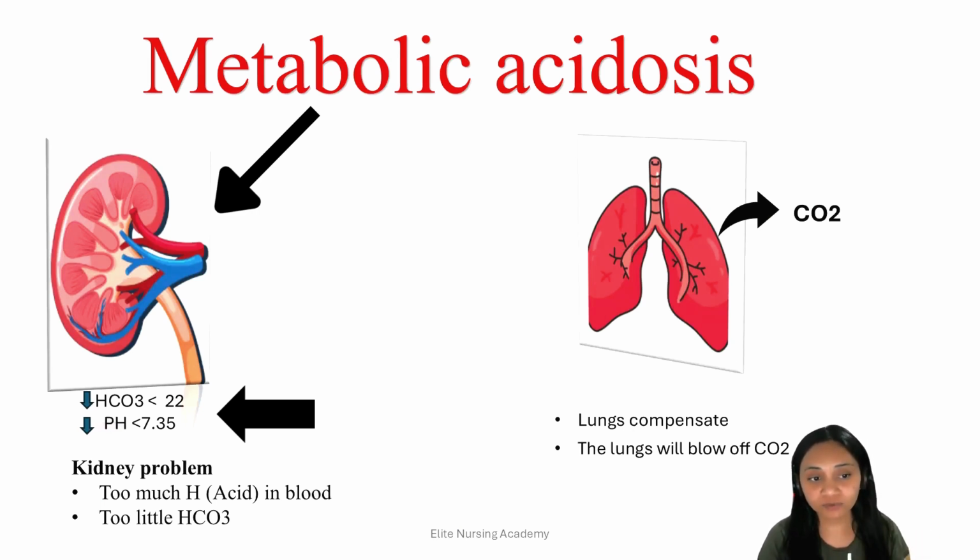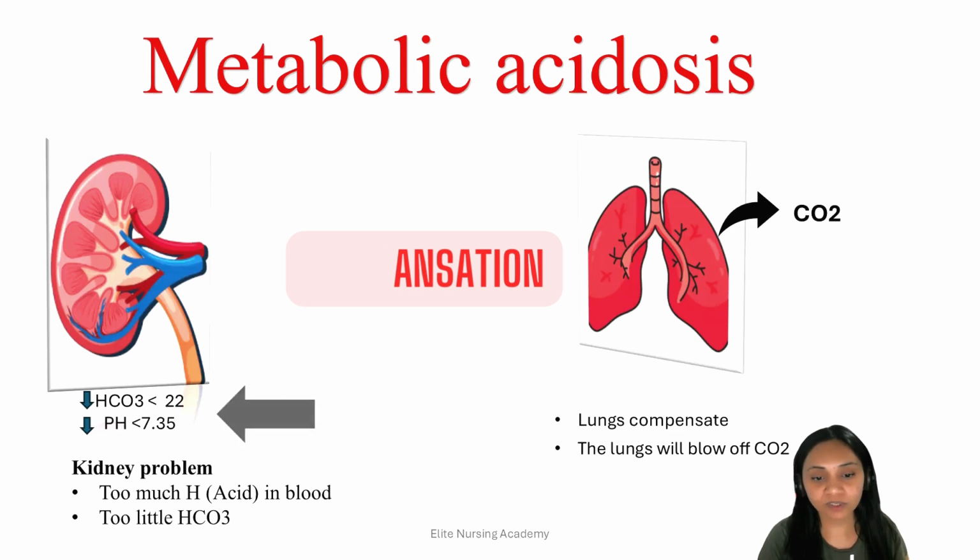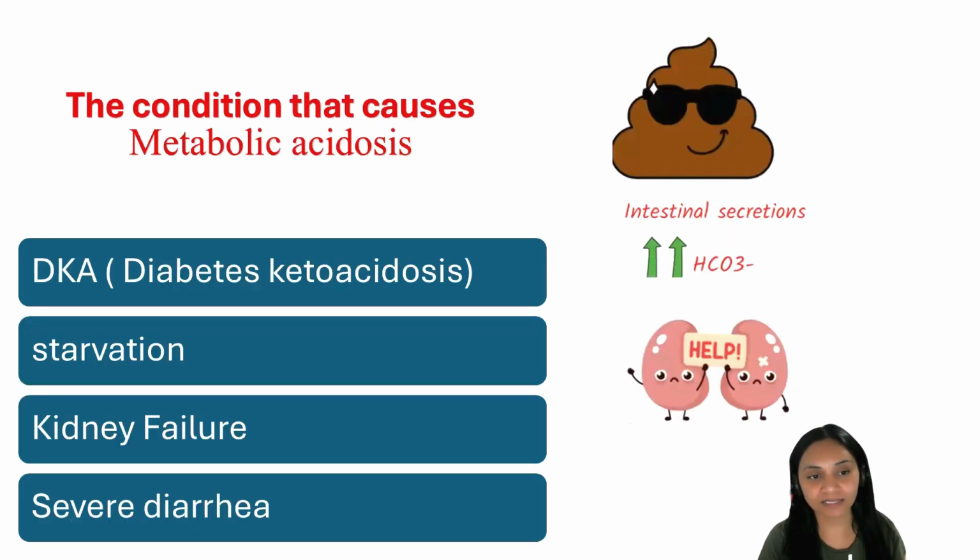So how will the lungs compensate? As we learned in the previous video, the opposite organ will always compensate. So in order to compensate, what are the lungs going to do? The lungs will blow off extra carbon dioxide. So the patient will take deep and rapid breaths in order to blow off more carbon dioxide and maintain the acid-base balance. Let's go over some of the causes of metabolic acidosis.